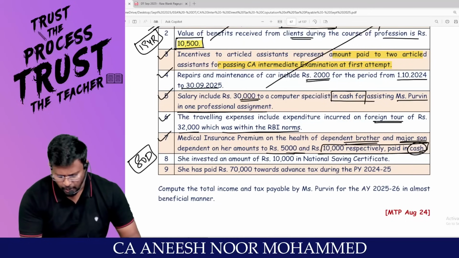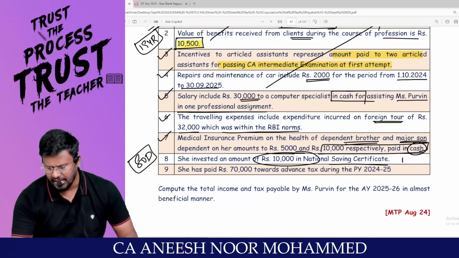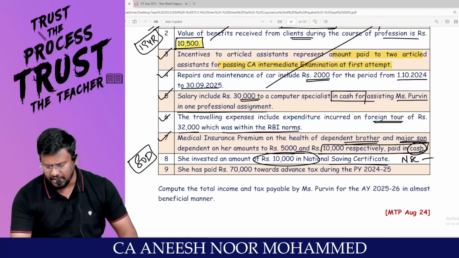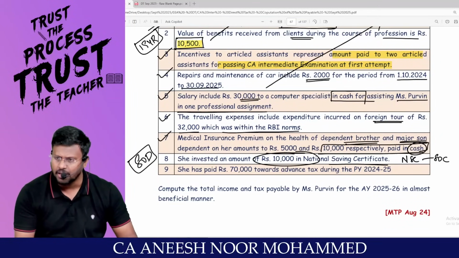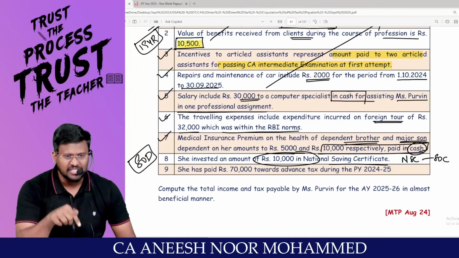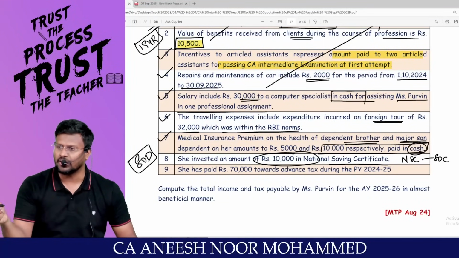She invested an amount of 10,000 in NSC, National Savings Certificate. If you invest in NSC, you are entitled to claim deduction under 80C. Are you all really with me? But in order to enjoy it, this person should travel through the optional tax regime.